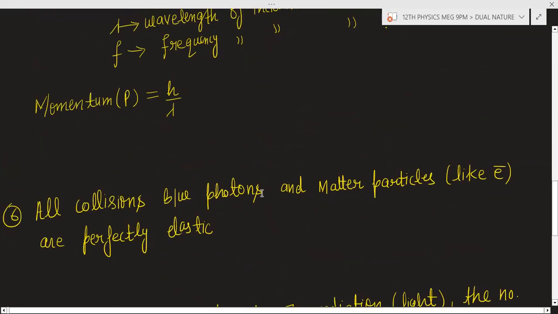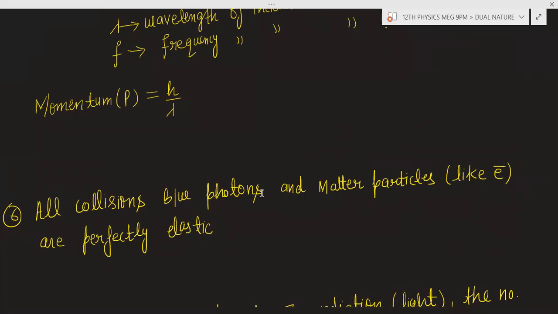So all collisions between the photons and matter particles like electrons are perfectly elastic. So perfectly elastic means initial momentum is equal to the final momentum of the system, and initial kinetic energy is equal to the final kinetic energy of the system.